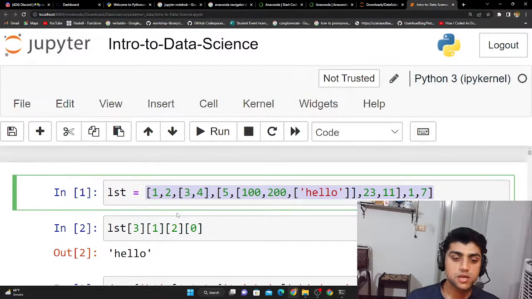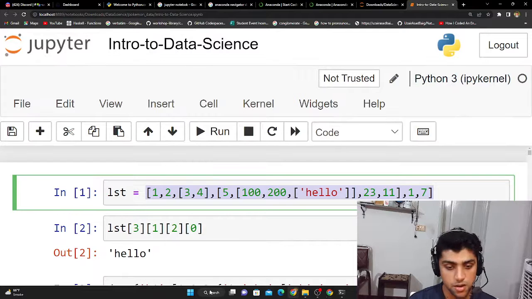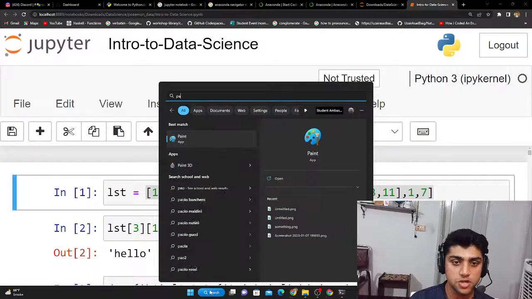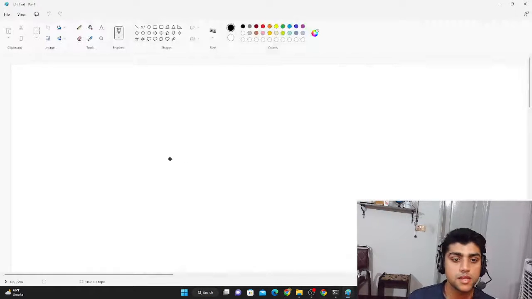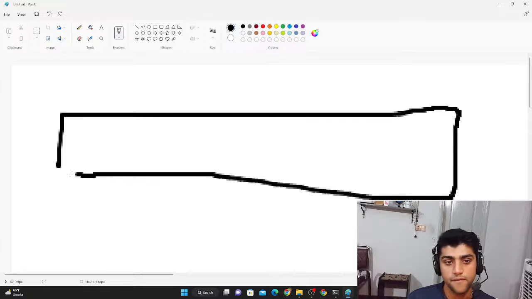We know that a list has indices that start from 0 all the way to size n minus 1. If we go to Paint, I should show you that if we make a list, we have these cells.